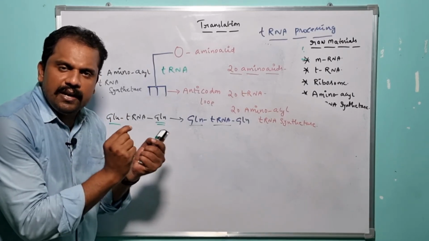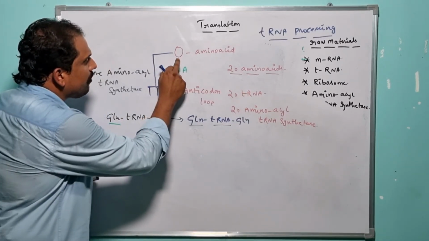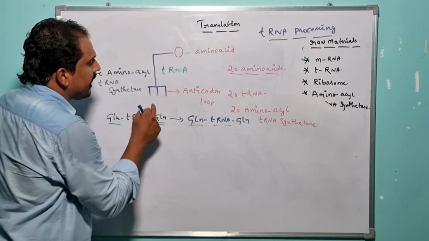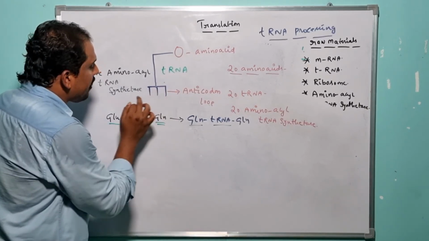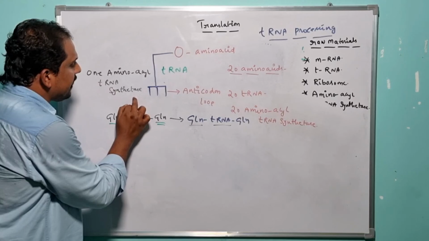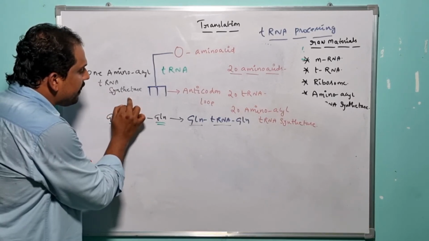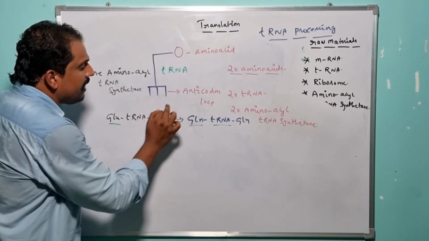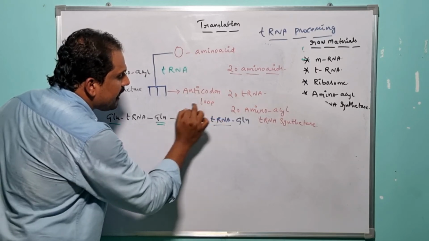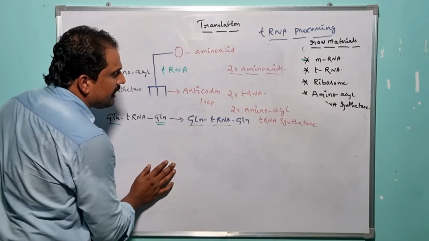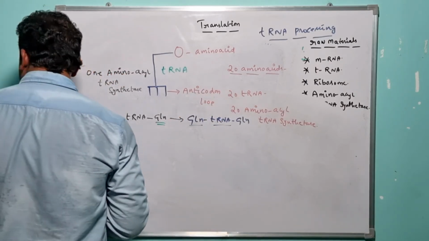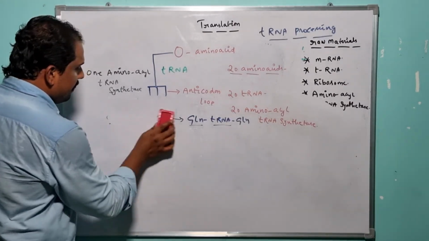The recruitment of one particular amino acid to its encoding tRNA is not only governed by the amino acid tRNA synthetase; the anticodon loop of the tRNA also plays a prominent role. So for your better understanding, let me give you one common example.